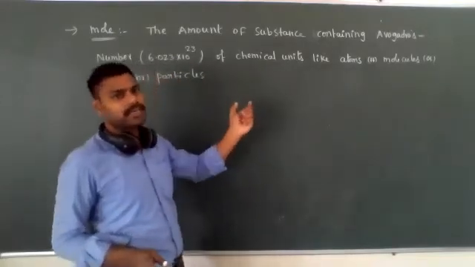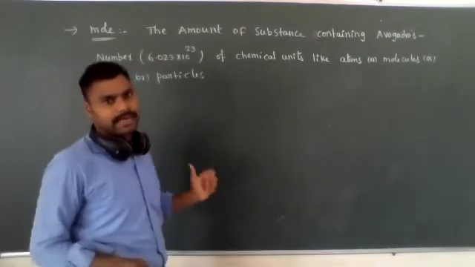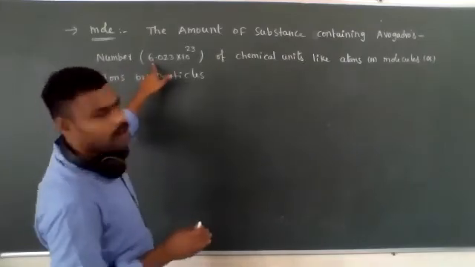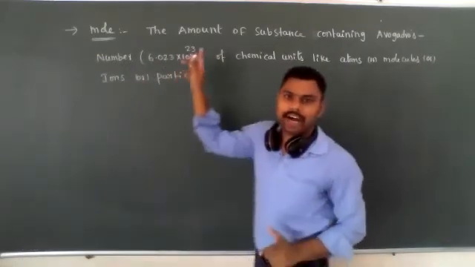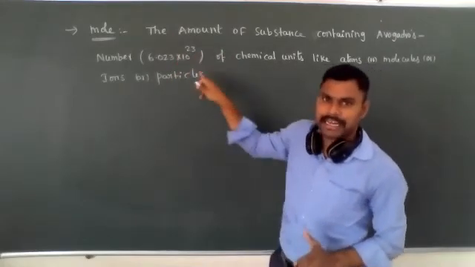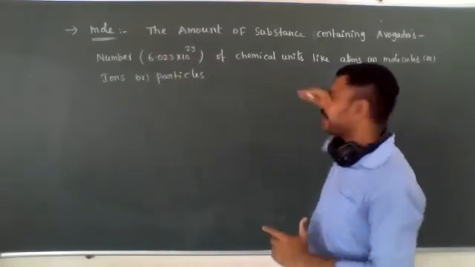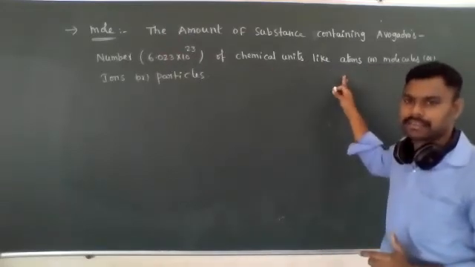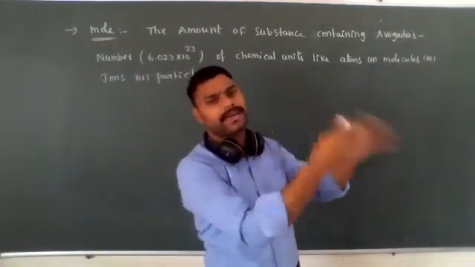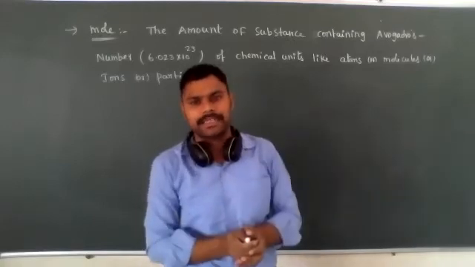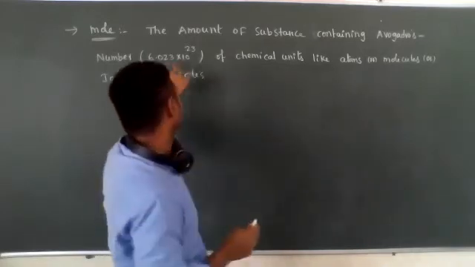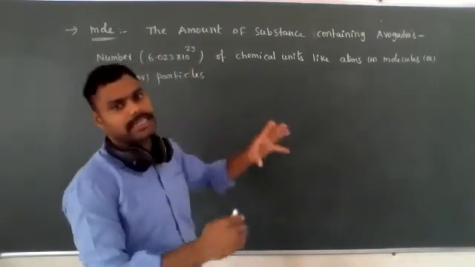1 mole refers to chemical substances or chemical units. In chemistry, 1 mole is a quantity. How much quantity? The quantity is the Avogadro number, 6.023 into 10 to the power of 23. That many chemical units will come. What are those chemical units? They may be atoms. For example, in a big bucket, all atoms are present, sodium atoms or hydrogen atoms or carbon atoms. If you ask for 1 mole of atoms, how many atoms will they give? 6.023 into 10 to the power of 23 atoms they will give.